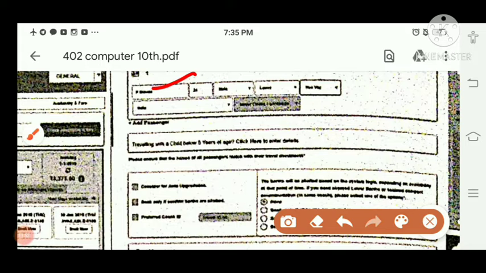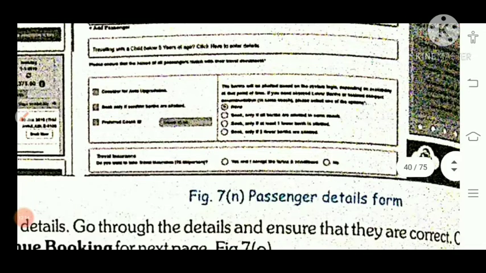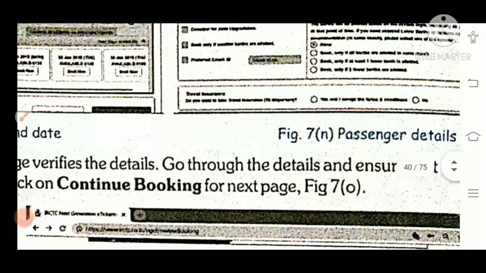You have to fill this passenger form: name, age, male or female, and all these details. Suppose three members are going there, click add passenger, and one more row will appear. Fill all the entries, and then click on next.